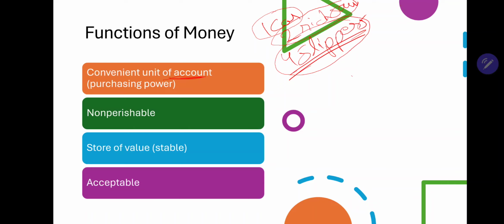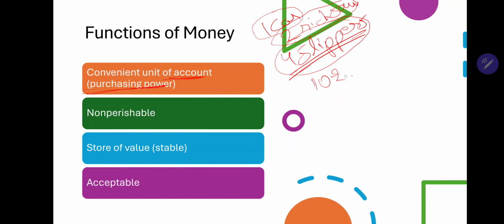National income accounting is also made possible only because the values of different goods and services can be represented by their money value, as we have discussed here. It would be highly difficult to add 1 car, 2 rickshaws, and 4 slippers for a farmer to find his assets. These functions of money also give an idea about its purchasing power, right? As the name suggests, purchasing power is the power of money by virtue of which it can be used to purchase some items. Let's say a pen is costing 10 rupees in our economy, right?